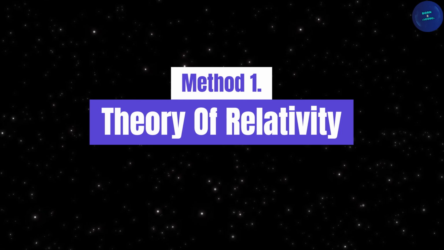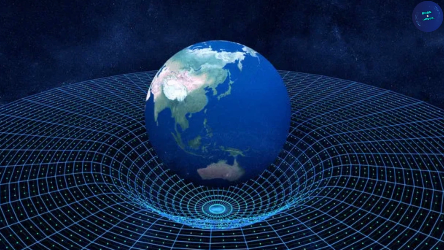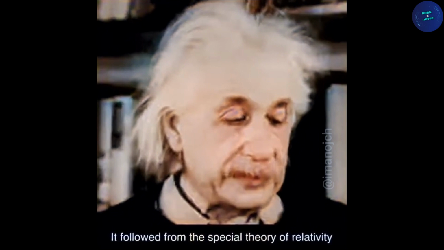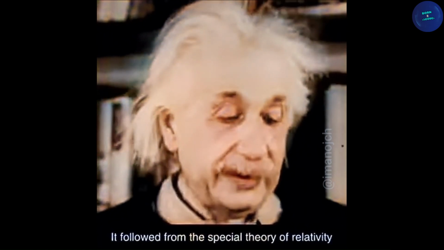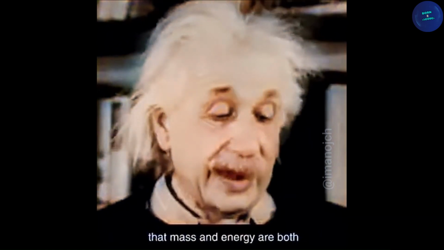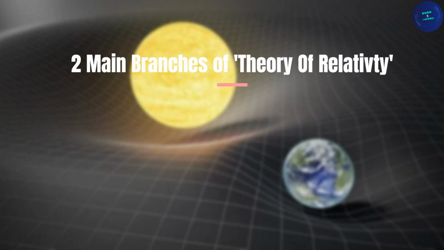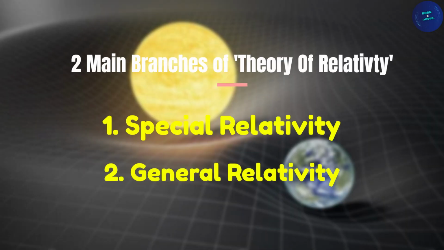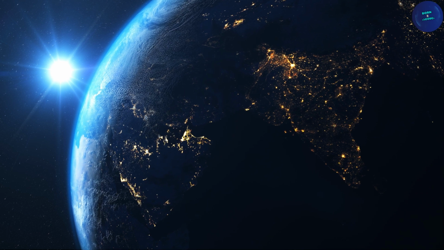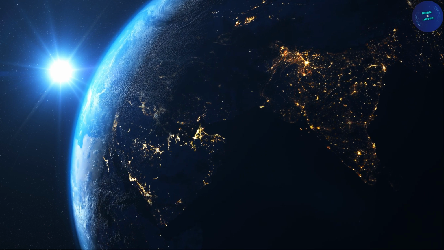Method 1. Theory of relativity. The theory of relativity, proposed by Albert Einstein in the early 20th century, fundamentally changed our understanding of space, time, and gravity. There are two main branches of the theory: special relativity and general relativity. Here's a brief explanation of both, along with some examples.